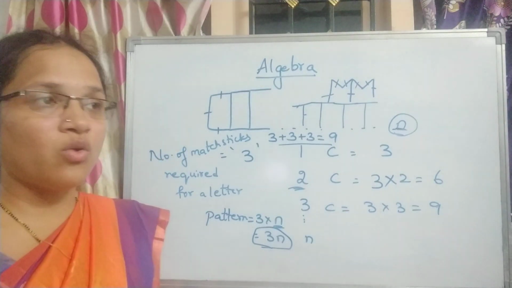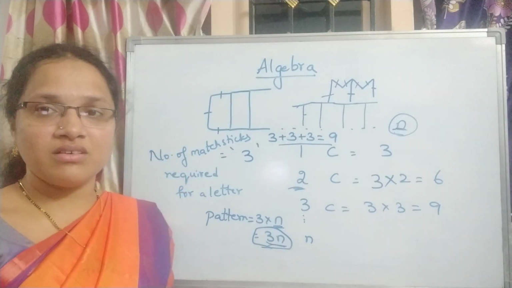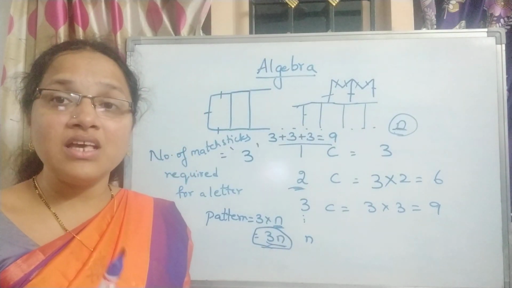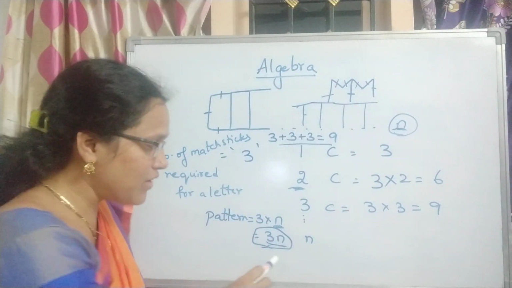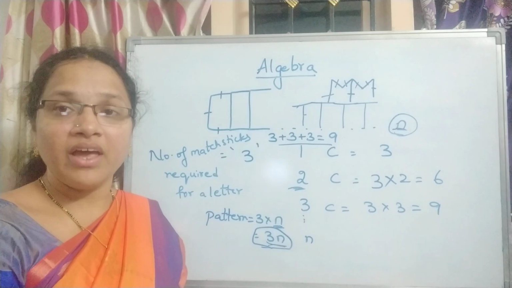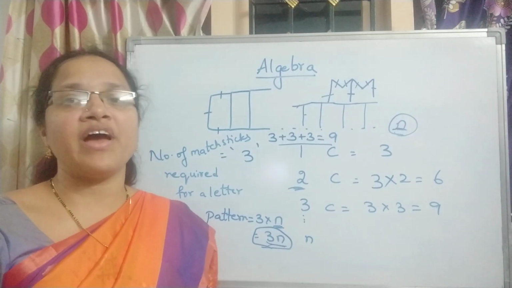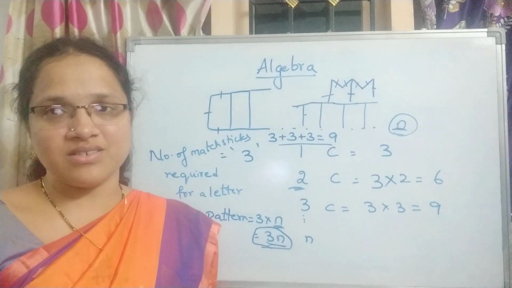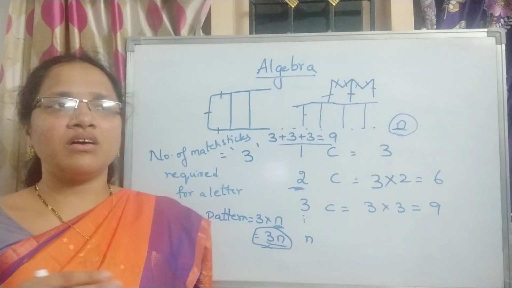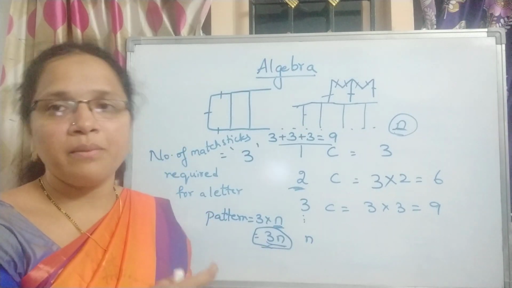And you may get a doubt. When we are multiplying like this, why do we write it like this? Because n is an unknown. That means you don't know the value of n. This is like we are making up a formula. And n is an unknown where you substitute the value. Suppose I have to make so and so, you will substitute that value and find out the answer. But regarding class 6 children, you only have the way you write the pattern.